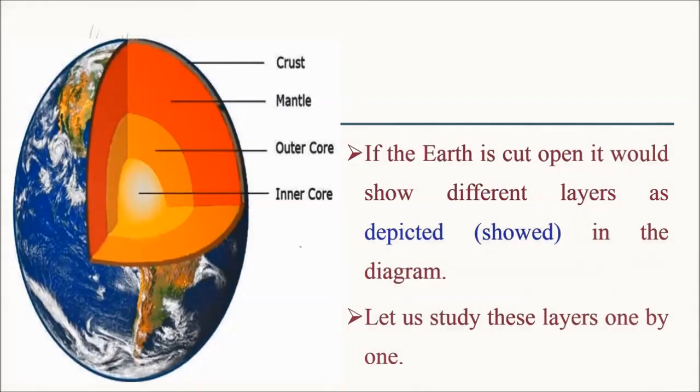If the earth is cut open, it would show different layers as depicted in the diagram. Let us study these layers one by one. Here, depicted means showed. So, if the earth is cut open, it would show different layers as showed in the diagram. Let us study these layers one by one.